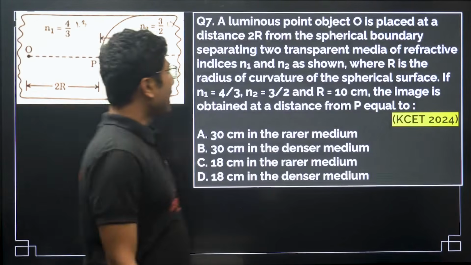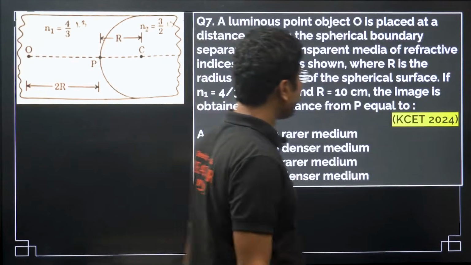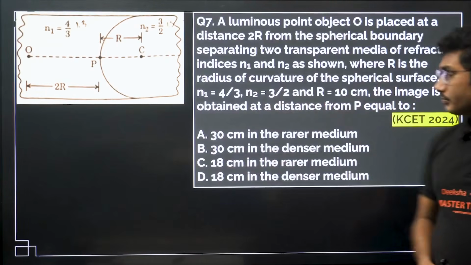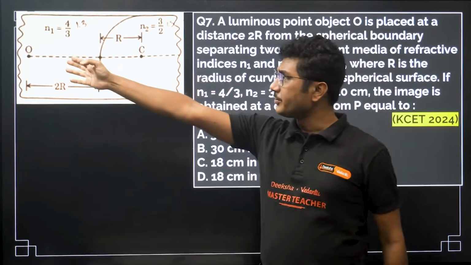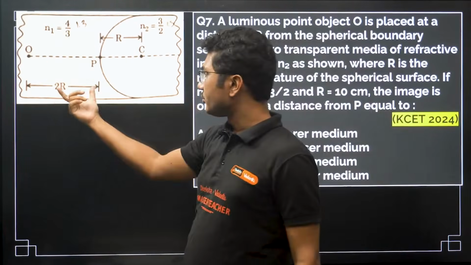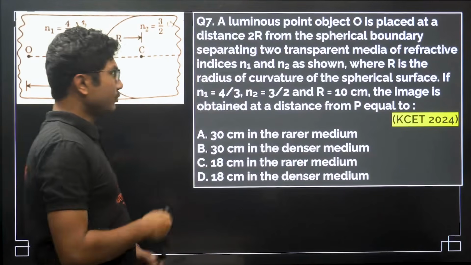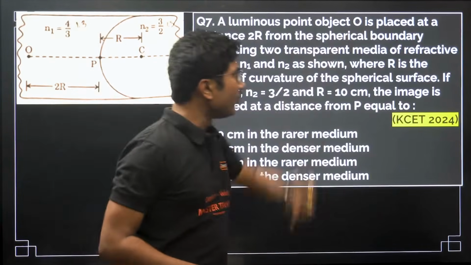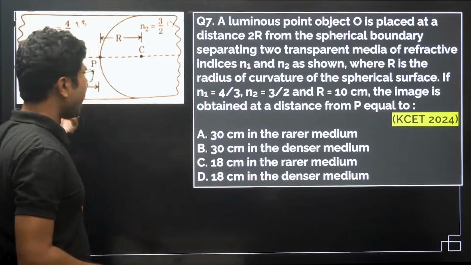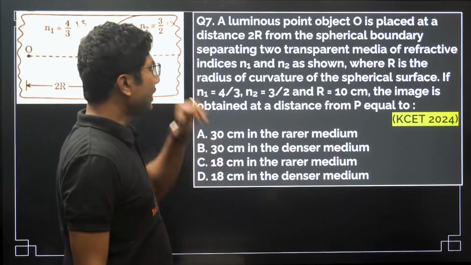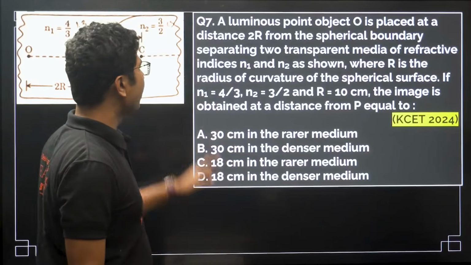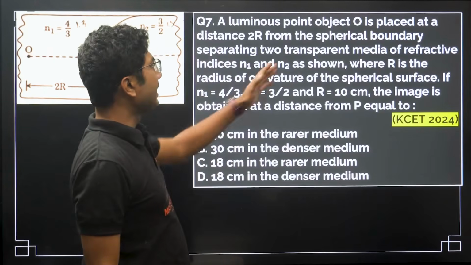Next question, a luminous point object O is placed. So let's see the diagram as well. Okay, here is the luminous object. It is placed at some distance 2r. A luminous point object O is placed at a distance 2r from the spherical boundary separating two transparent media of refractive indices N1 and N2 as shown.